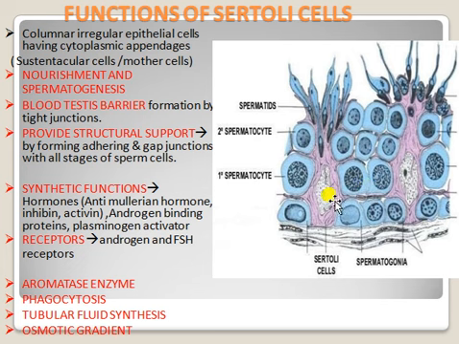They provide structural support to the stem cells, forming adhering and gap junctions with all stages of sperm cells. So Sertoli cells make tight junctions, and along with spermatogonial cells, adherens junctions.